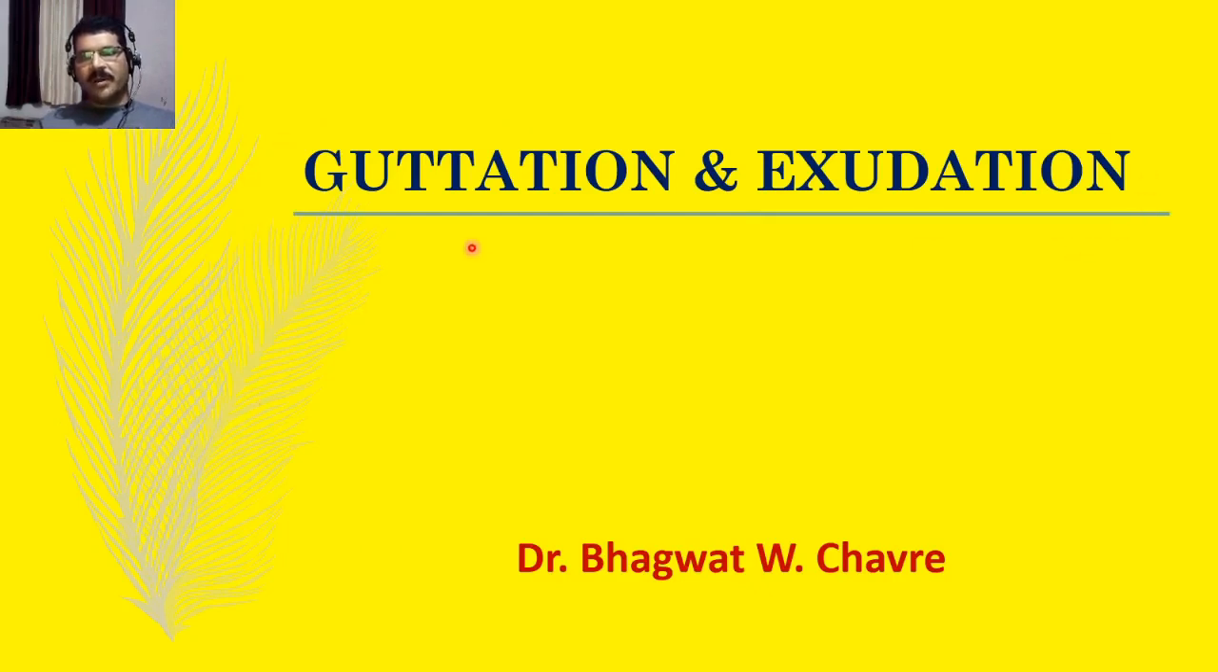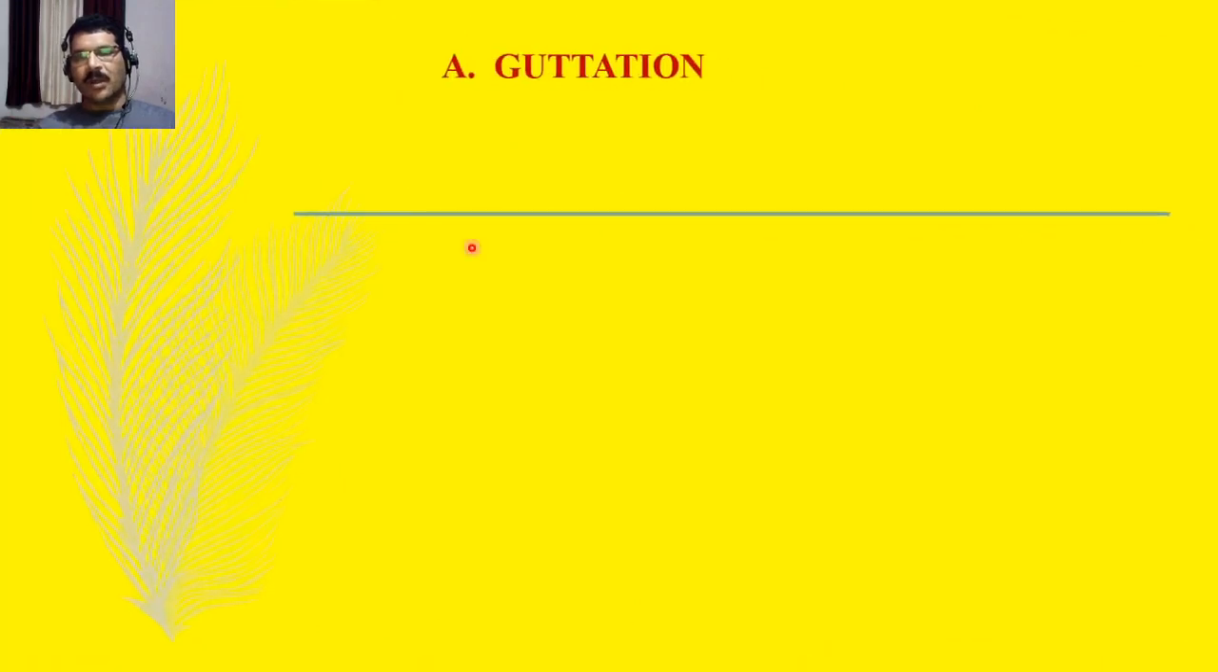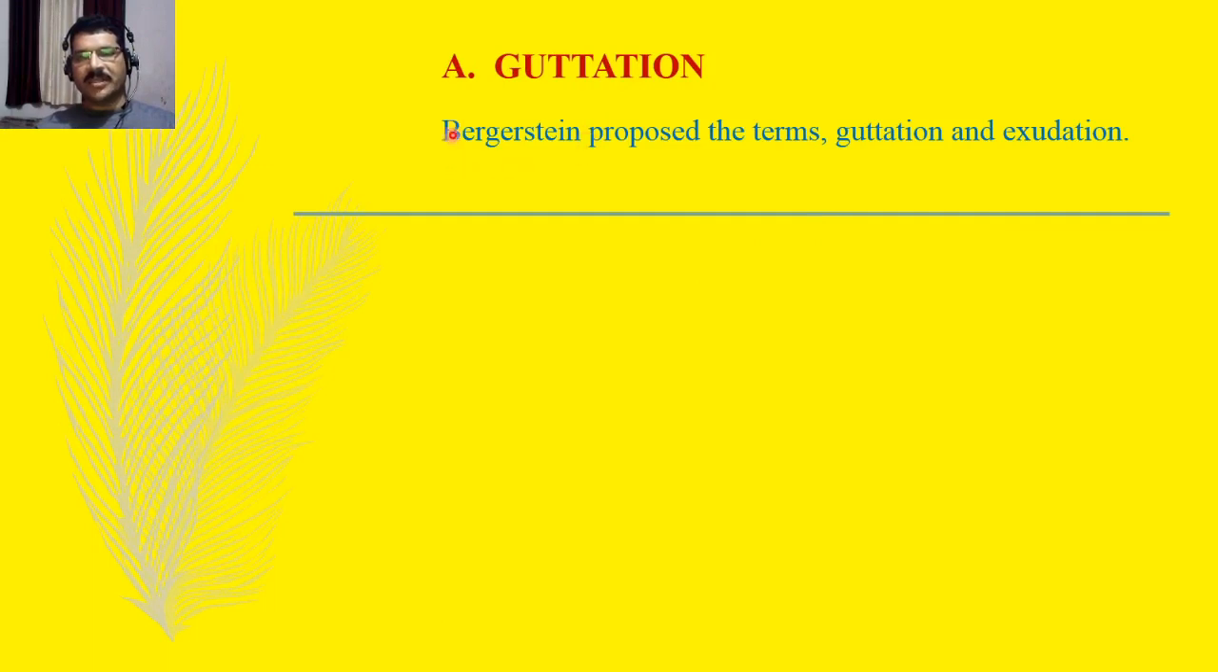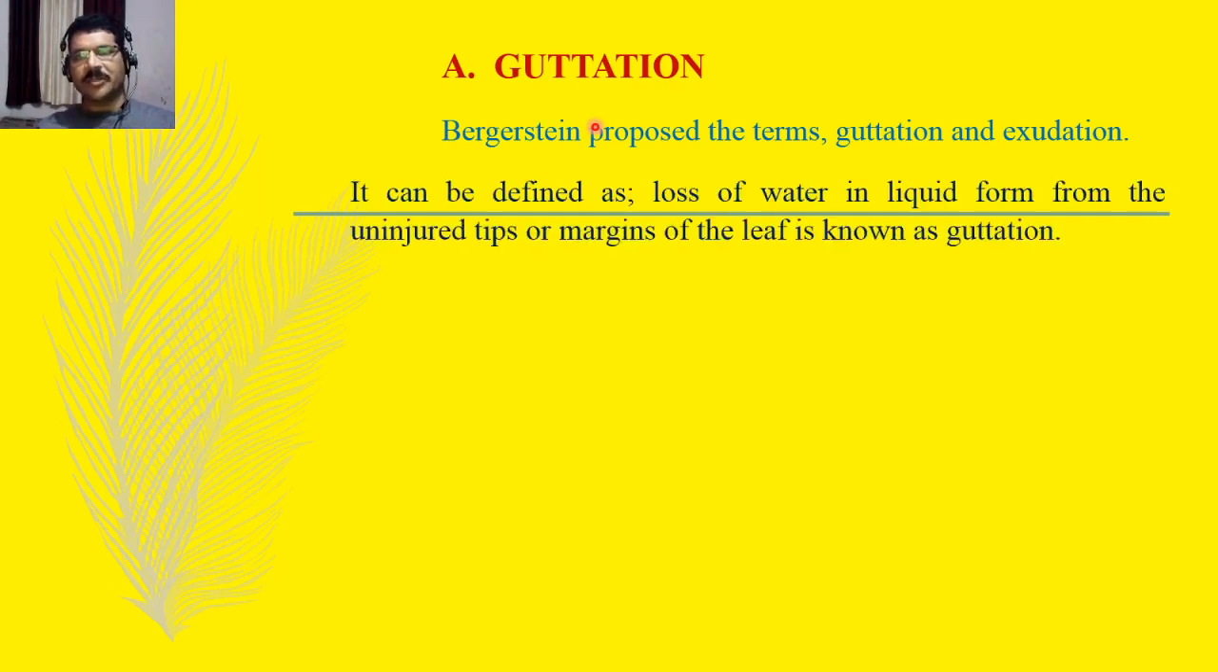Today we will learn the last point of transpiration, that is guttation and exudation. These terms, guttation and exudation, have been proposed by the scientist Bergstein. First of all, we will discuss guttation, and then we will proceed to the next point, that is exudation. So first of all, we'll see guttation.